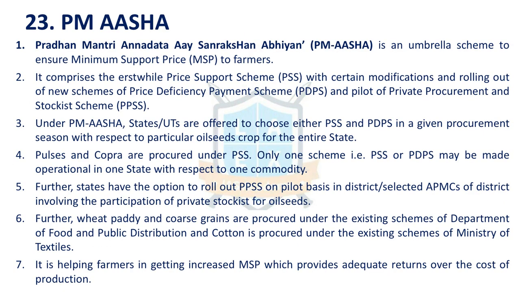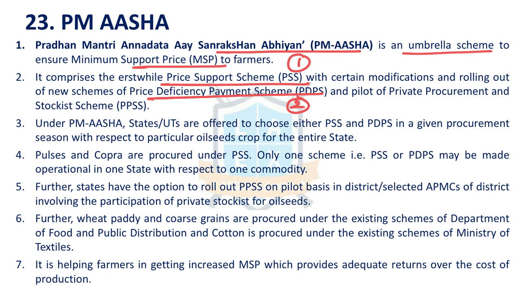Next issue is Pradhan Mantri Annadata Aay Sanrakshan Abhiyan, PM-AASHA. It's an umbrella scheme to ensure MSP reaches the farmers. It comprises three components. One is Price Support Scheme, second is Price Deficiency Payment Scheme, third is Private Procurement and Stockist Scheme. Under PM-AASHA, states and union territories are asked to either choose PSS or PDPS, Price